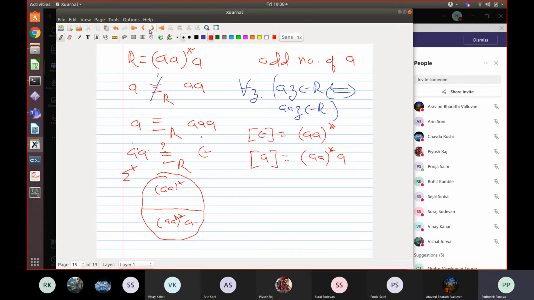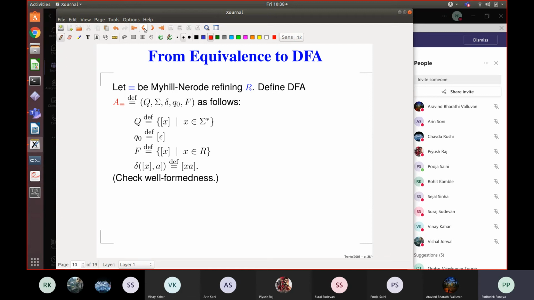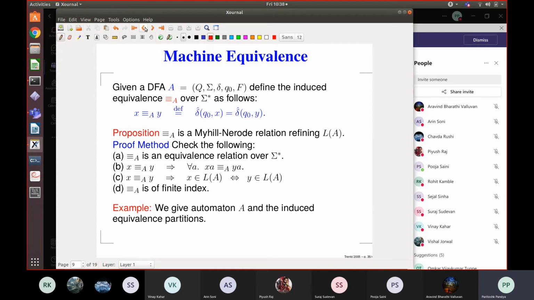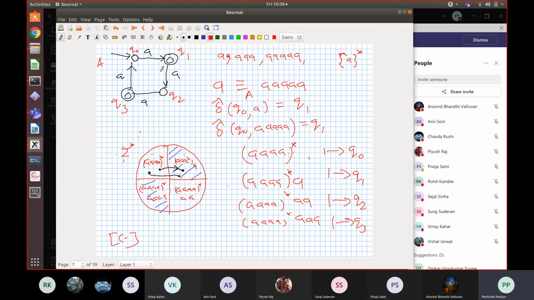This is the idea. Now let me take you back to that example that we had. What was the language accepted by this automaton?